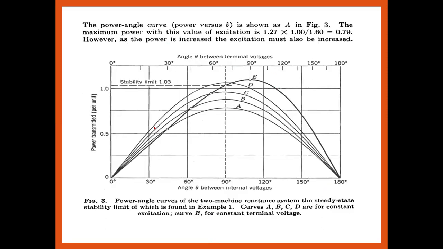Okay, so from the above case we are able to calculate the maximum power with the value of excitation: 1.27 multiplied by 1 upon 1.60 is equal to 0.79. ये 0.79 कहाँ से आ रहा है, 0.79 it's for the value of the A case, that is A B C D E, these are the different cases for the different values of theta.